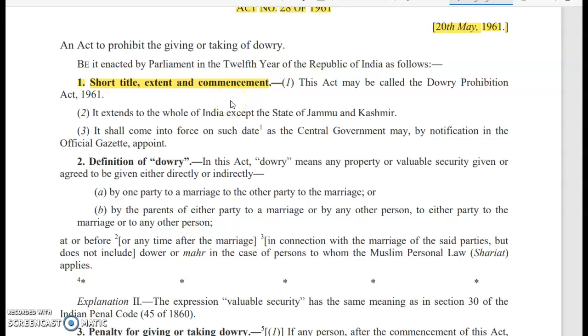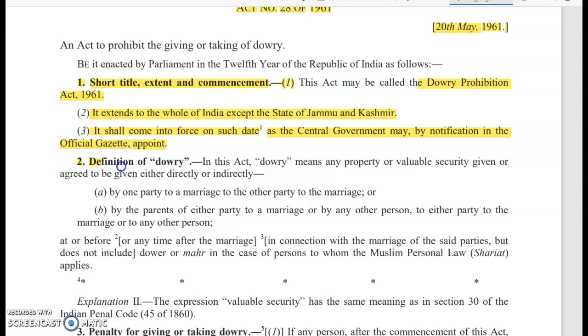Under that section, clause 1 stated that this Act may be called the Dowry Prohibition Act 1961. Then clause 2 states that it extends to the whole of India except the state of Jammu and Kashmir. So in Jammu and Kashmir, it is not applicable. And clause 3 under section 1 stated that it shall come into force on such date as the central government may, by notification in the official gazette, appoint.